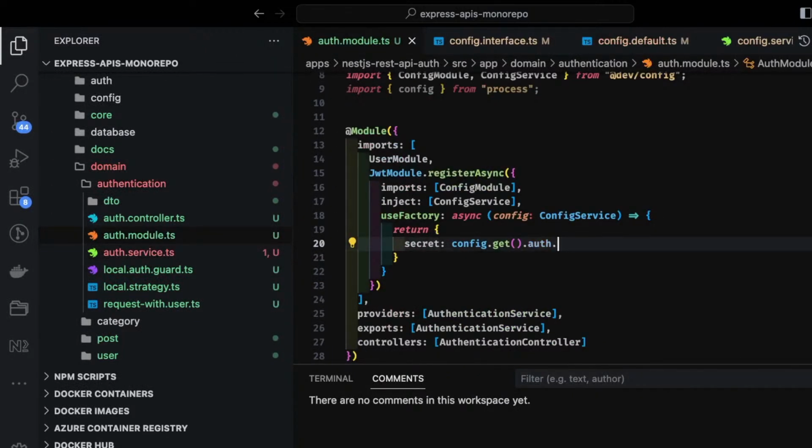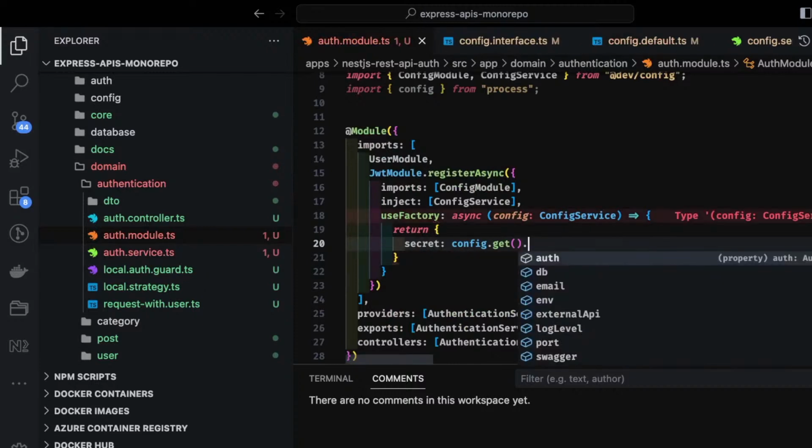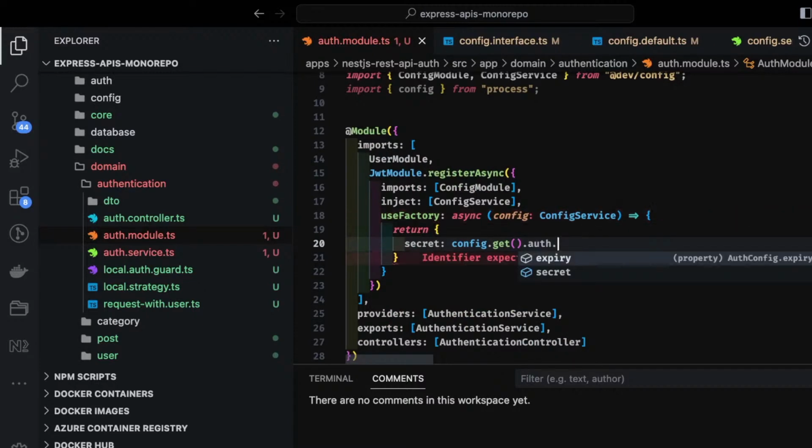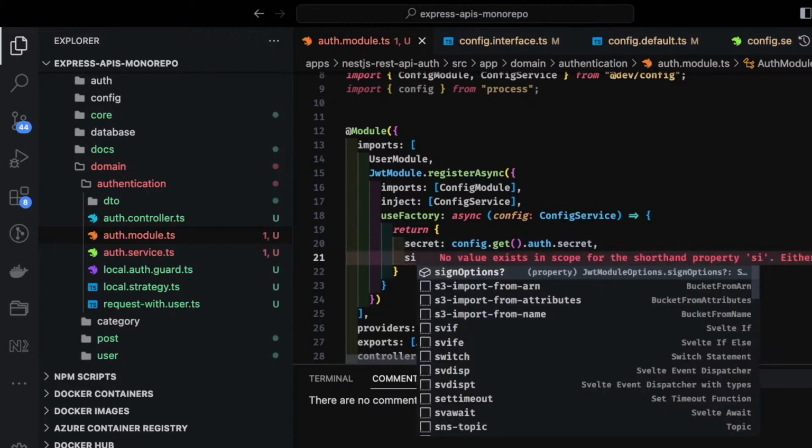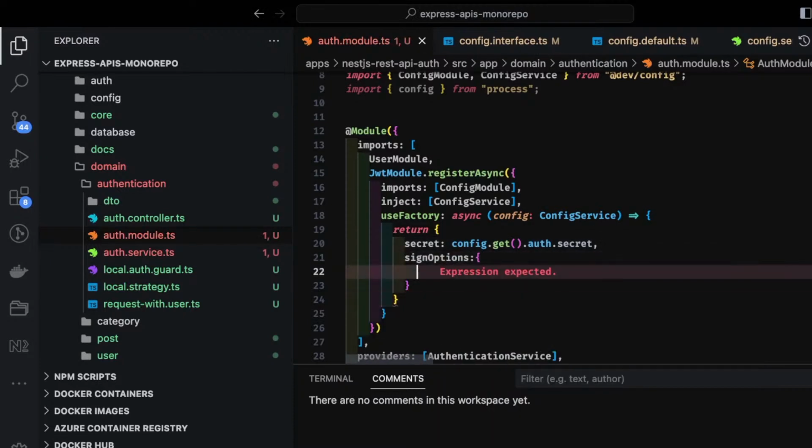So here, if I try to just change it, I can see auth is there now, auth secret. So we need to return two parameters from here, secret and sign in options. Sign in options which contains expire in. Okay, that will be also coming from config service.